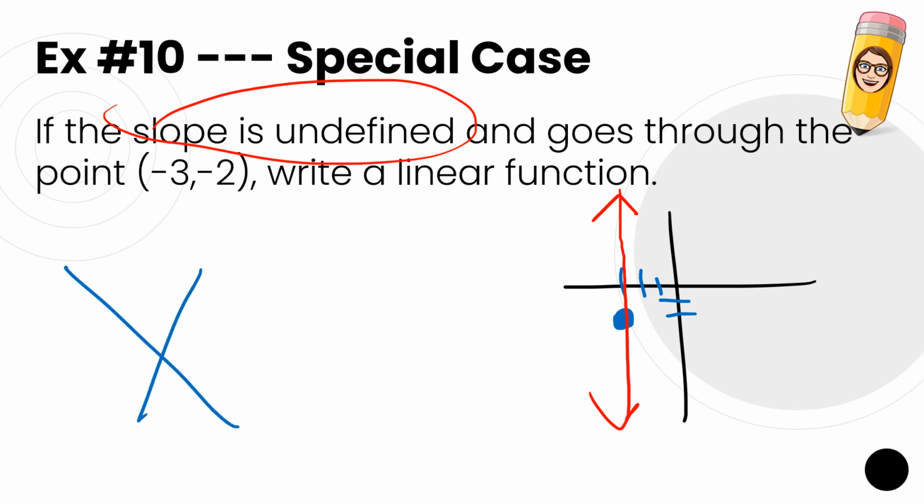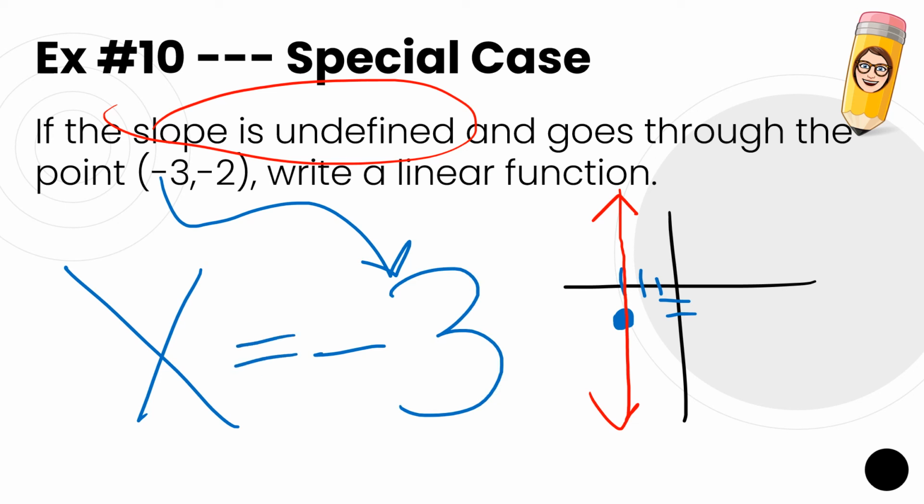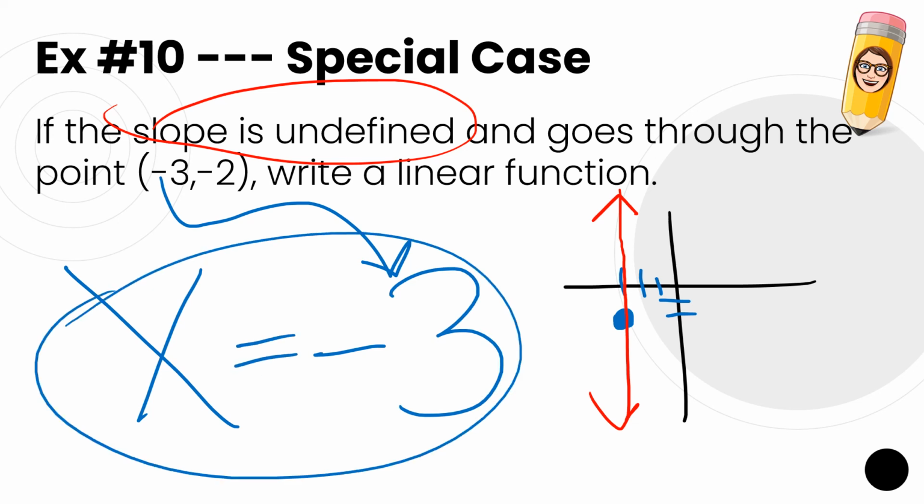We sliced the x-axis. At what number? The x number, -3. You could, if you're a good memorizer, memorize these rules. Undefined is always x equals the x number. Slope of 0 is always y equals the y number. I'm not a good memorizer though, so I think drawing a quick little sketch is helpful.